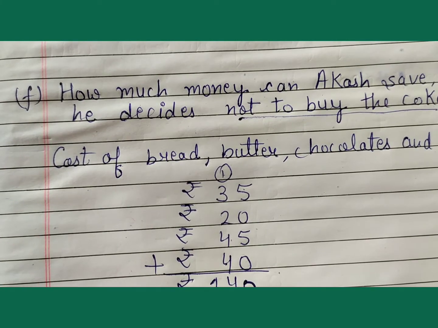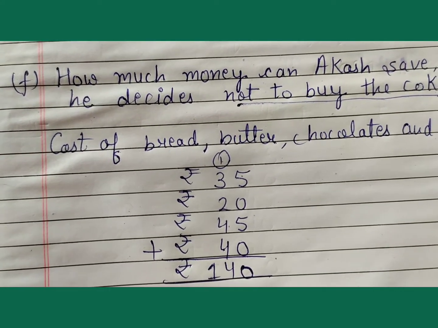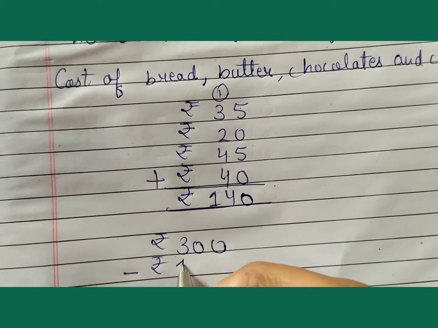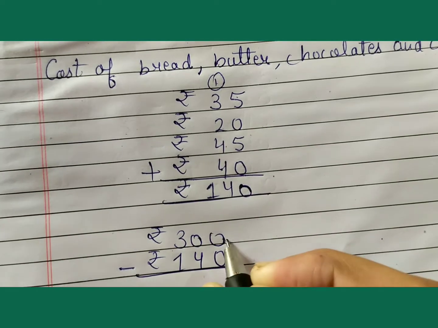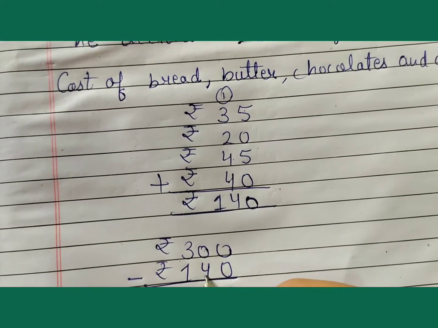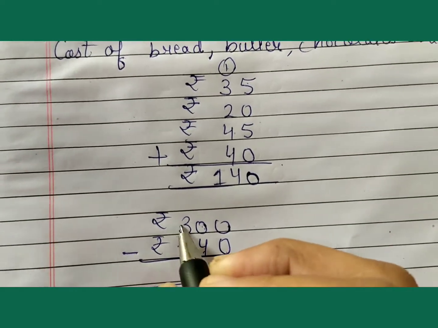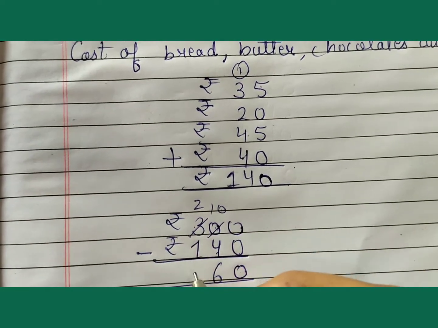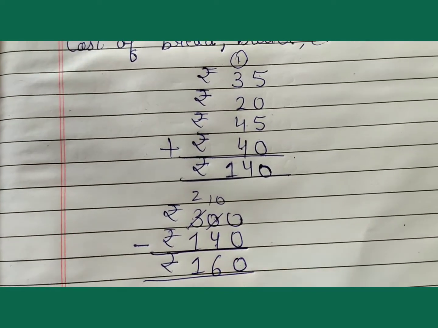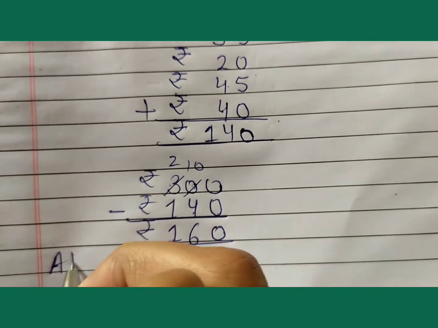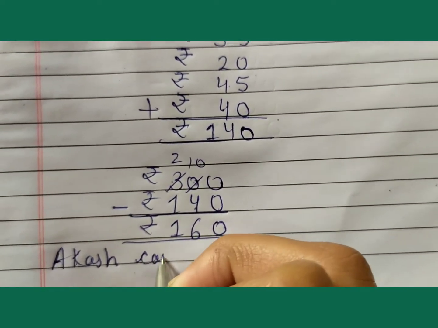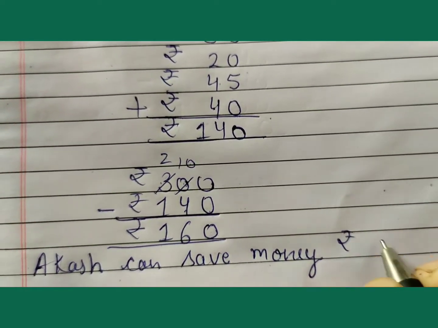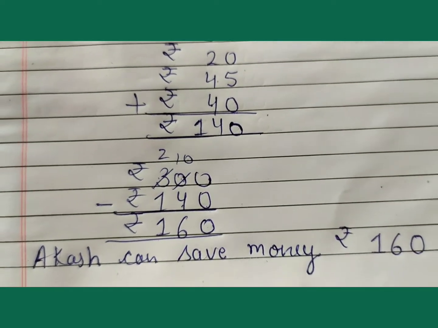Akash's mother gave him rupees 300. 300 subtract rupees 140. 0 minus 0 equal to 0. 0 minus 4. 0 is a smaller digit as compared to 4. Borrow from 3, we get 2 and 10. 10 minus 4 equal to 6. 2 minus 1 equal to 1. The money Akash can save is rupees 160. This is the answer.